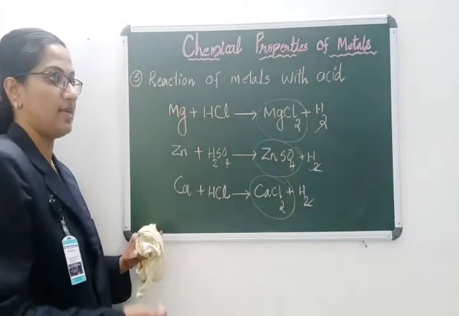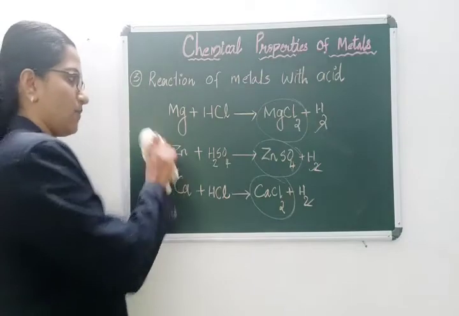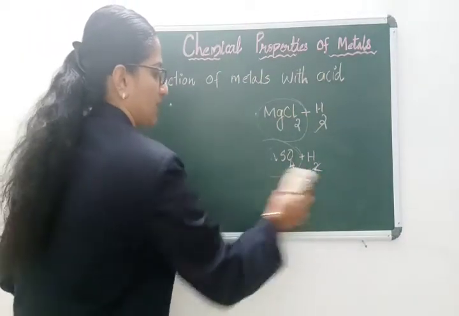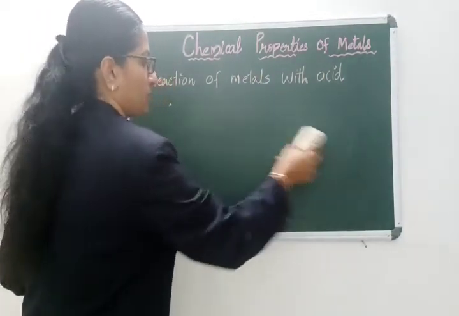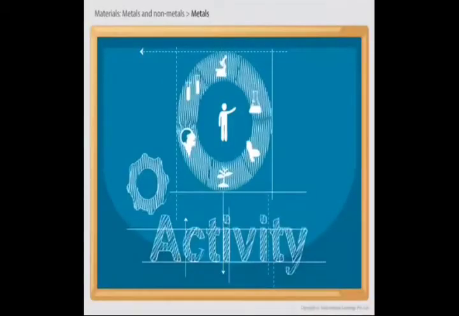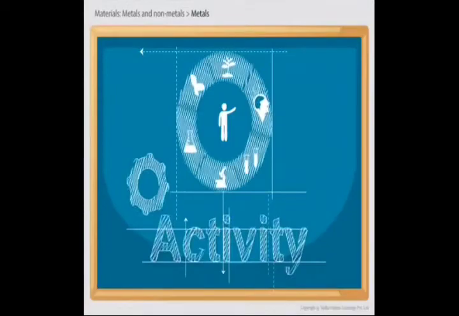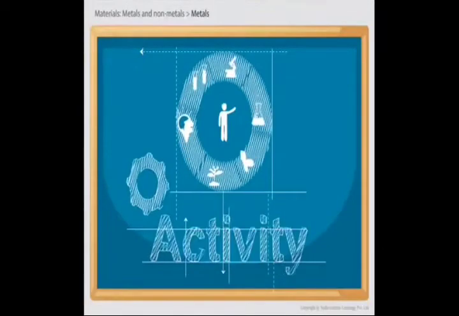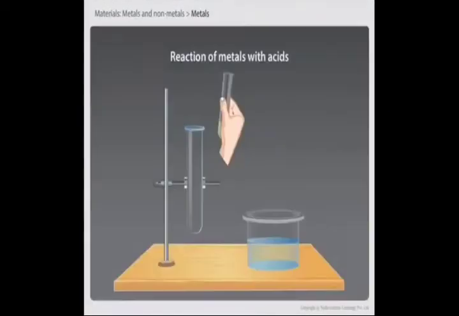This can be understood using a simple experiment. The experiment will tell you how to produce those compounds. This activity will help you see what happens when a metal reacts with an acid. Here I will show you a simple apparatus.